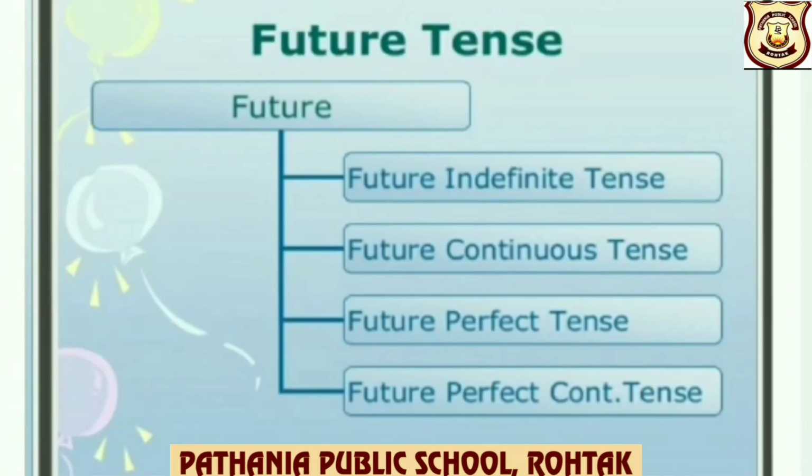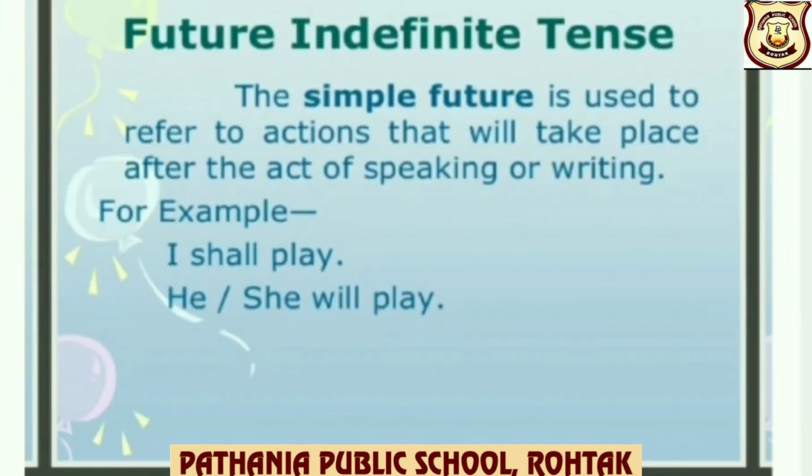As with present and past, future tense is also divided into 4 forms based on its aspects: future indefinite, future continuous, future perfect, and future perfect continuous tense. Future indefinite tense. The simple future is used to refer to actions that will take place after the act of speaking or writing. I shall play, he or she will play. So it will take place after the time of speaking.